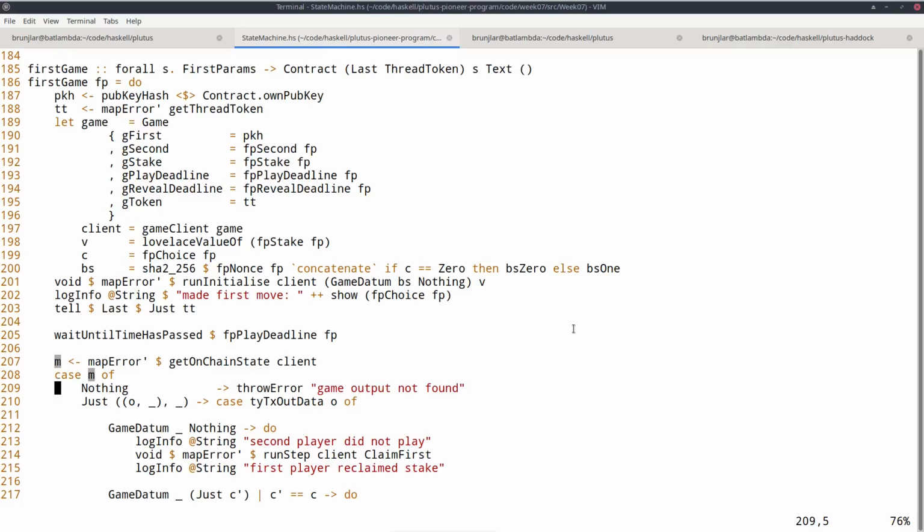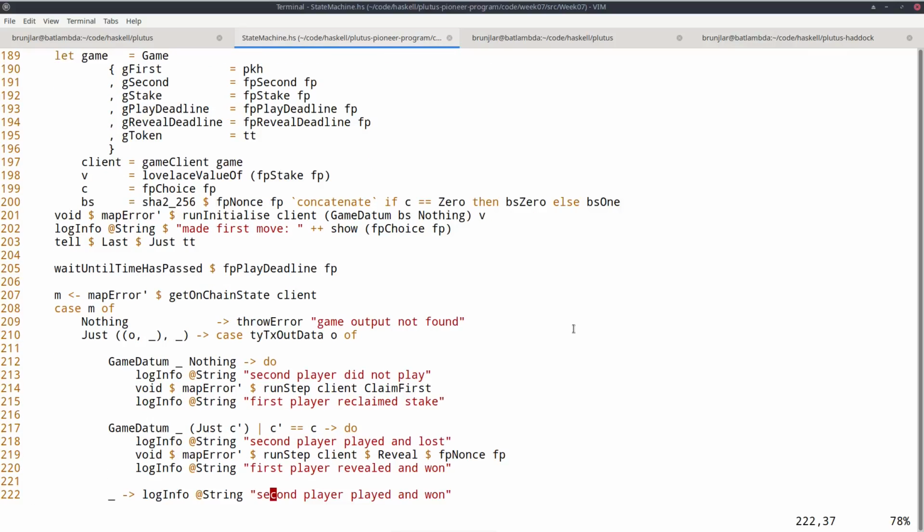So by using get on-chain state client, we have this M, and this M, it could be nothing if no output is found. As before, this should never happen, but if it does, we throw an error. And now we get this on-chain state. We are not interested in the reference, only in the O itself. And then we use this ty txout data O to directly access the datum. So no need to look up hashes. That's all somehow wrapped in this ty txout data. So now we immediately have the datum.